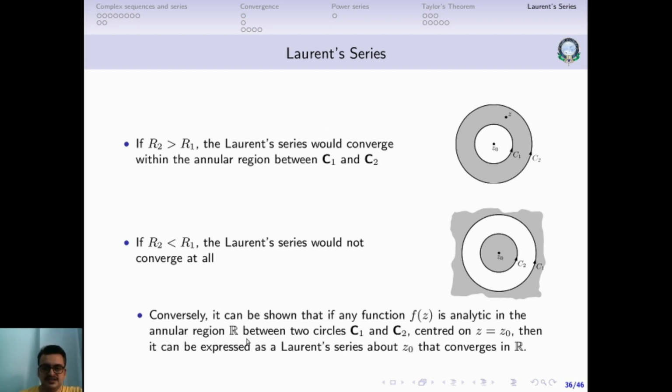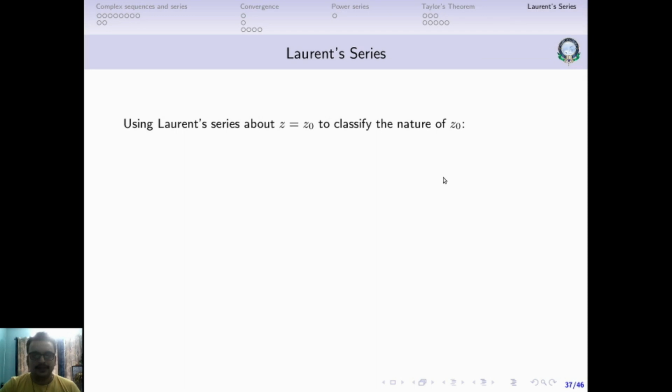So we can conversely say that if any function f of z is analytic in the annular region, known as an annular region between two circles C1 and C2, which is centered at z equal to z0, then such a function can be expressed as a Laurent series about z0, which converges in this particular region. Okay, so we can now use the Laurent series about z equal to z0 to classify the nature of